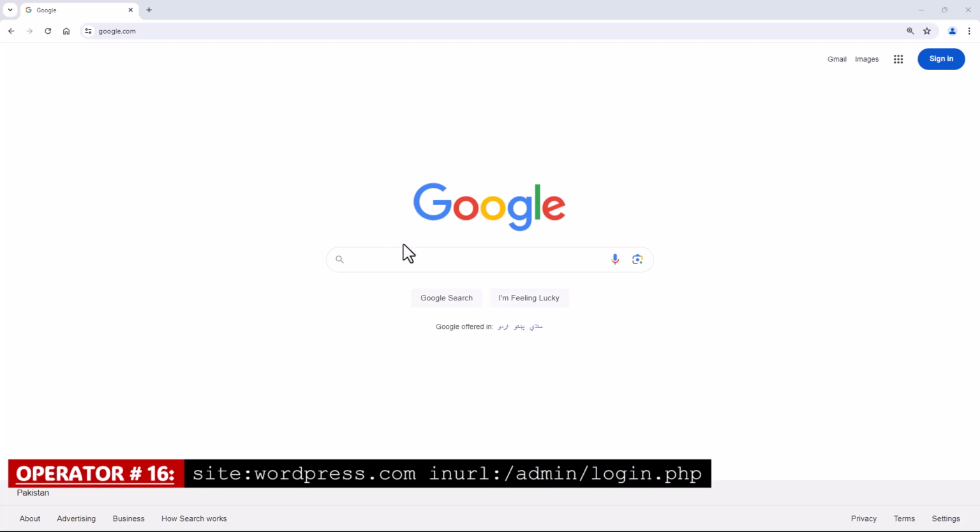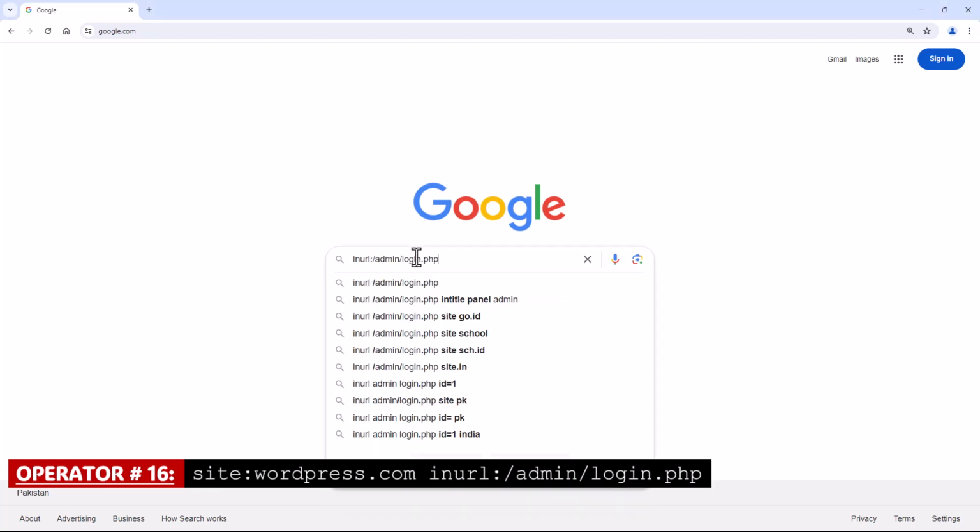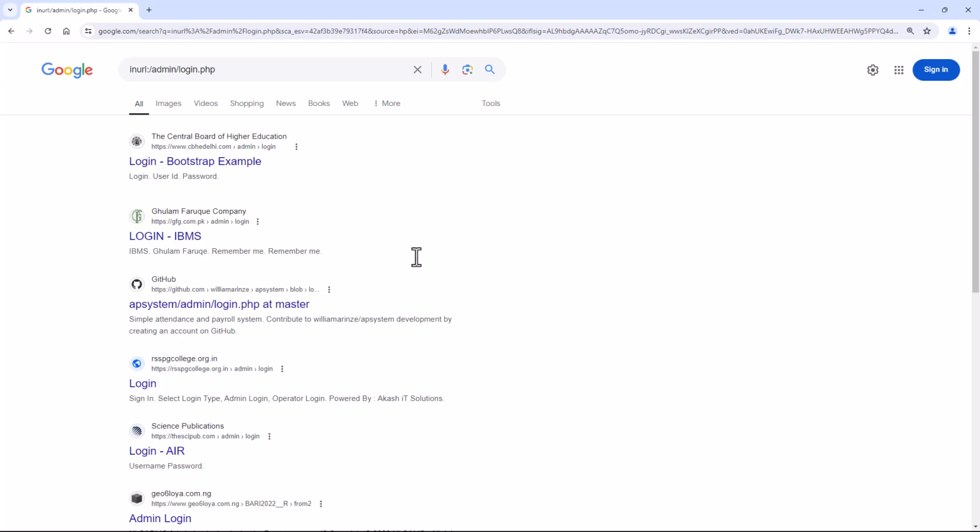Operator number 16. Site with the combination of in URL. This Google dork will search for login pages for a website admin panel, which may have vulnerabilities that can be exploited by hackers.